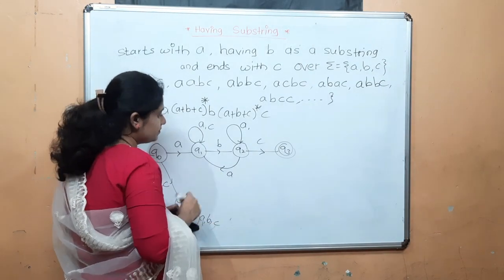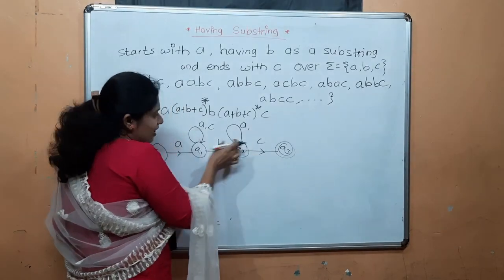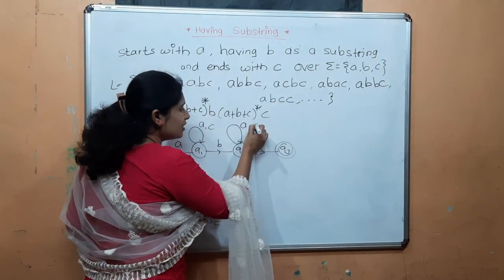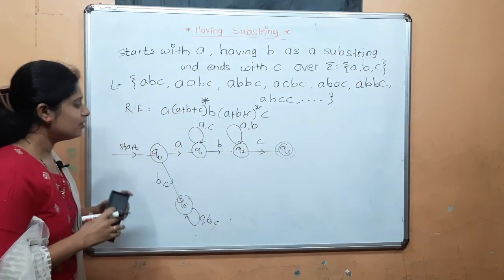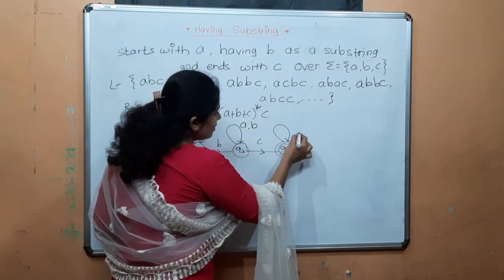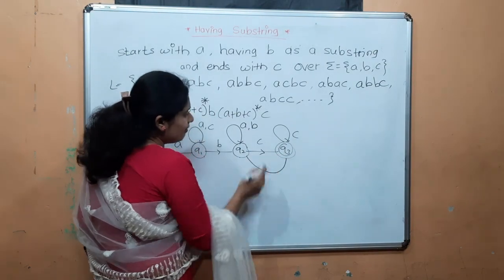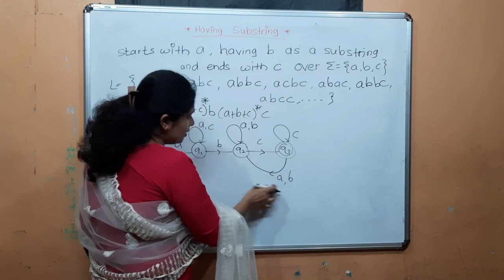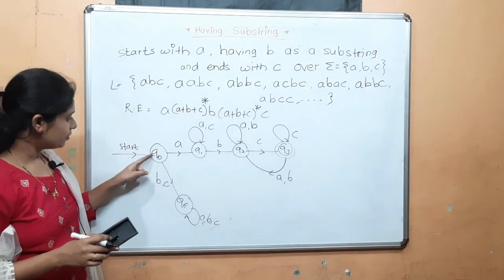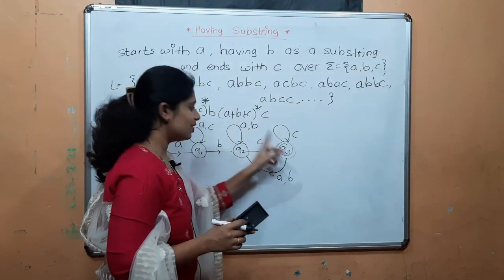Okay. Before that, see here, in between having and ends with, any number of A's, B's, C's will occur. C is already given, so here we can give the self loop of A or B. Now check, after this C, ends with what? Ends with C, so here we can give the self loop of C. But after this C, if A occurs, then B will occur, given to Q2. Now see here, Q0, Q1, Q2, Q3, each with ABC.